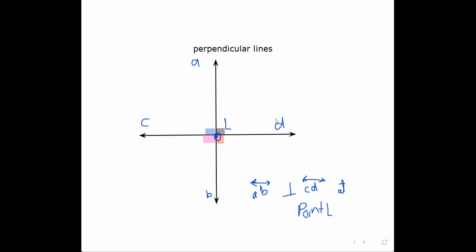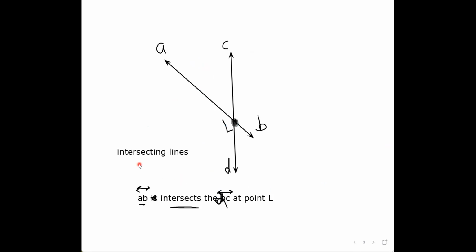Miss Alia, I can see that it looks like the plus. Yes, it looks like the plus. So perpendicular lines look like plus. But intersecting lines look like multiply. They show the multiply mark. Okay? So one more time.